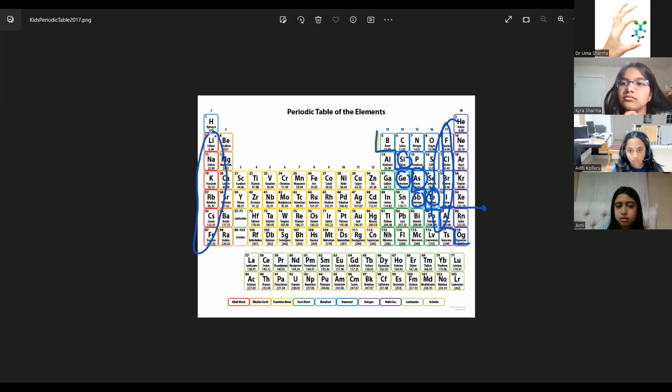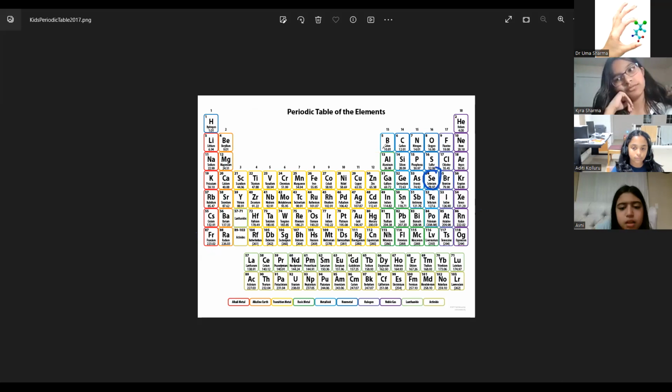Are you getting it? Okay, Avni, I just want to say that if you pick up an element, let's say you picked up this element, selenium. Now from the cutoff line, you know that selenium is a non-metal. But do you think it has only non-metal character? It doesn't have metal character? No, it has metal character also. But which character is dominating? The non-metal.